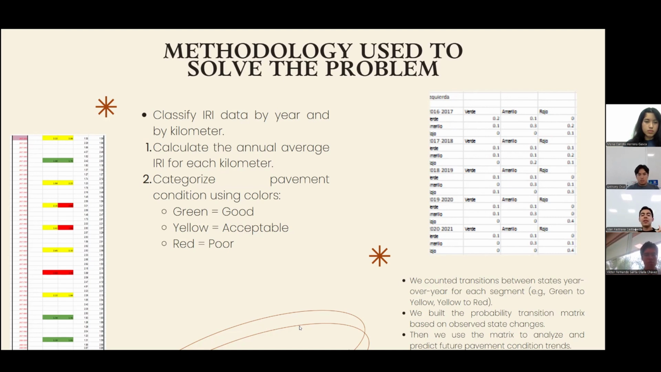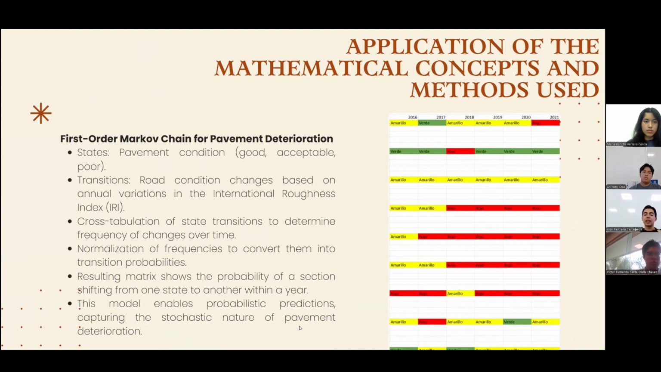Well, for this, we first categorized the IRI data year by year and by kilometer. Then, for each kilometer, we calculated the average of the IRI, and based on the values we classified them with color: green for the good, yellow for the regular, and red for the bad ones. Later on, we counted how many transitions were from one color to another for each year. Based on the results, we identified year-over-year transitions between the states and represented them in the probability transition matrix.